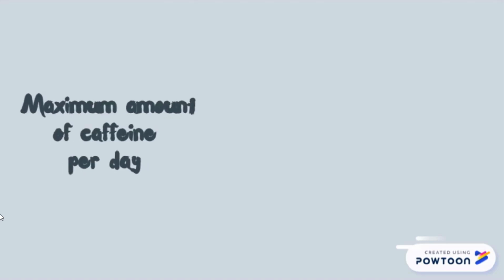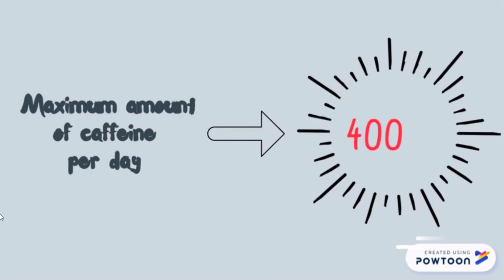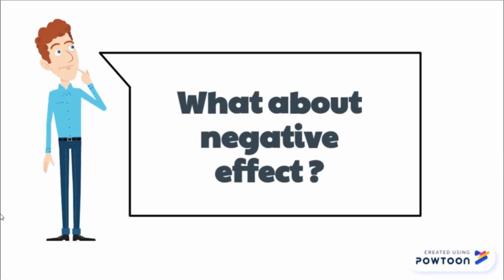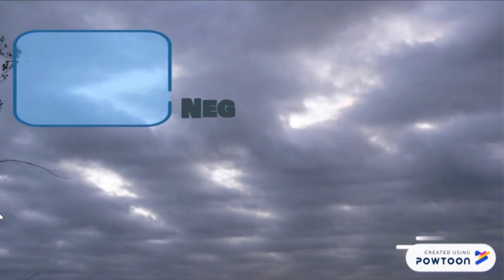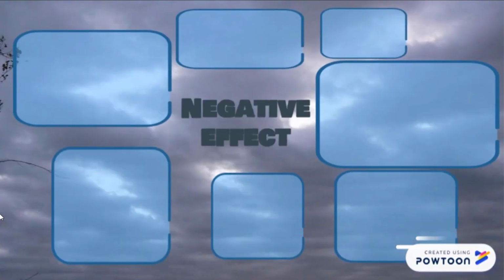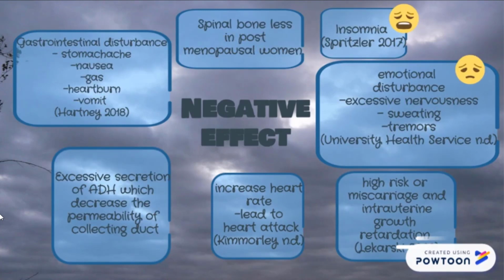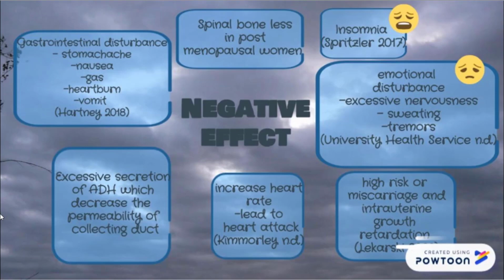One question: will our health be affected if we consume caffeine more than the range given? The maximum amount of caffeine consumed is around 400 mg per day for healthy adults. Thus, if we consume more than 400 mg of caffeine per day, then it will cause negative effects. A few examples of negative effects of caffeine are gastrointestinal disturbance, frequent urination, insomnia, emotional disturbance, and also spinal bone loss in postmenopausal women.